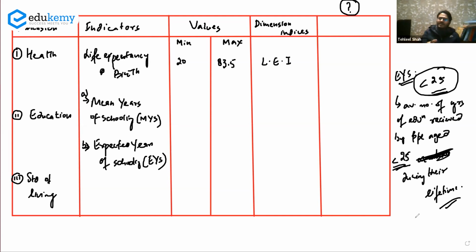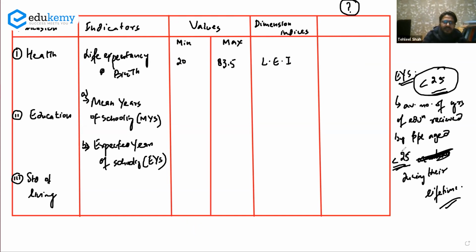So on an average, what are the number of years of education received by people aged less than 25 years? Okay, that means आमतौर पर जो 25 साल से कम उम्र के बच्चे हैं, उन्होंने कितने साल स्कूल में दिए? That is expected years of schooling, EYS.